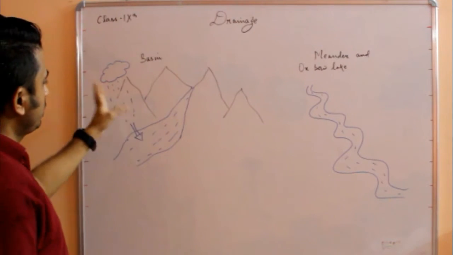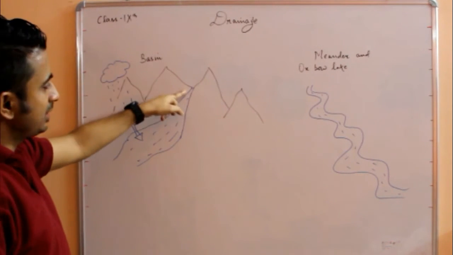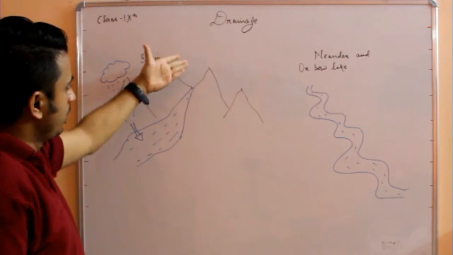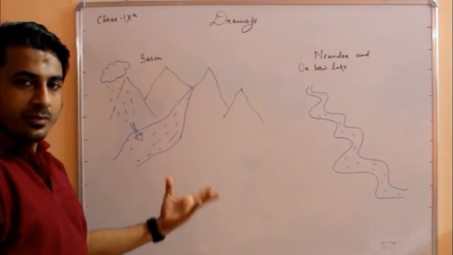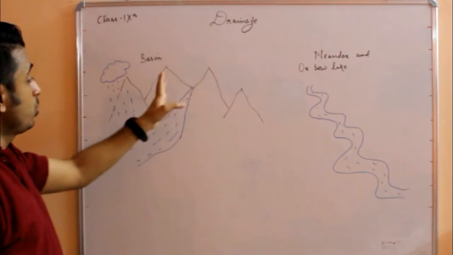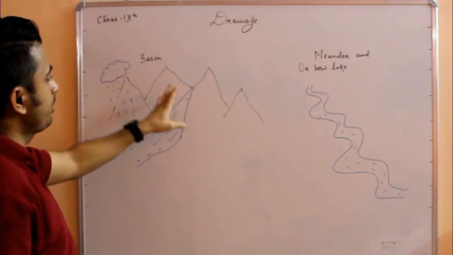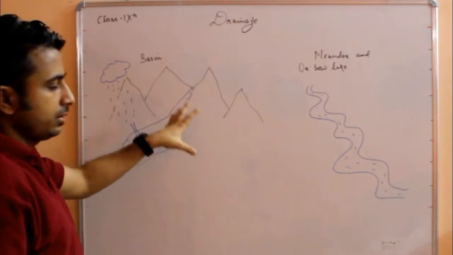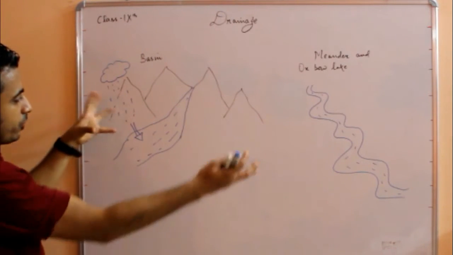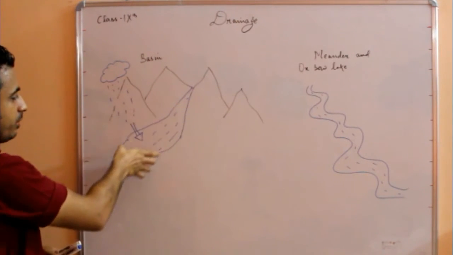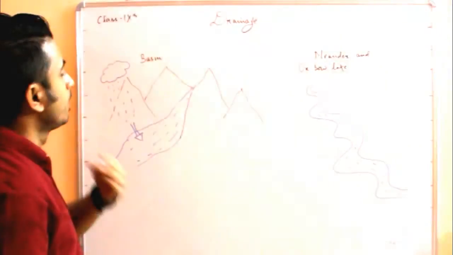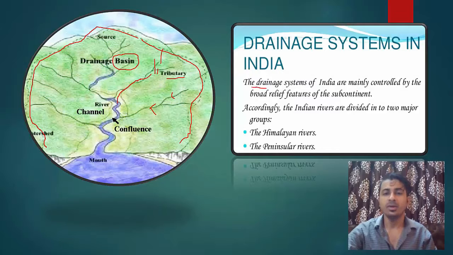So river is getting water from rainfall also, river is getting water from its source also, like a glacier or any other lake which is present, like Godavari river originates from Trimbakeshwar lake in Nasik. So there can be any source. So it is getting water from many sources. So water coming from all the sources and collecting in the main river flows with the river, and this is known as the basin. So in India, drainage basin is controlled by broad relief.